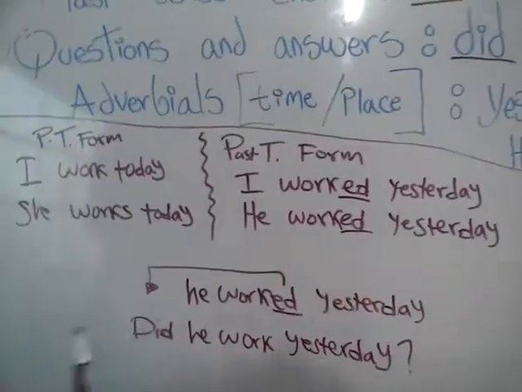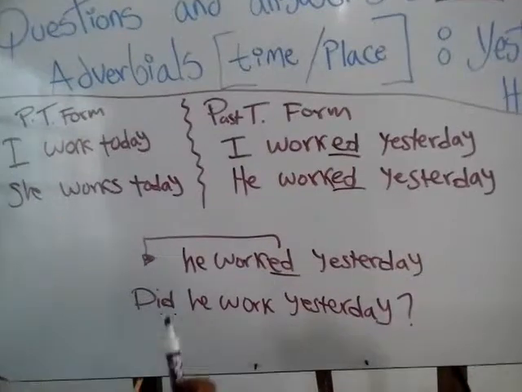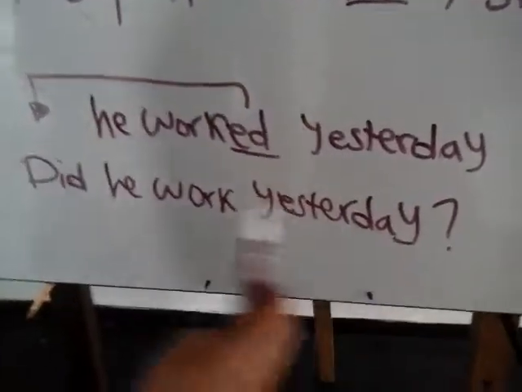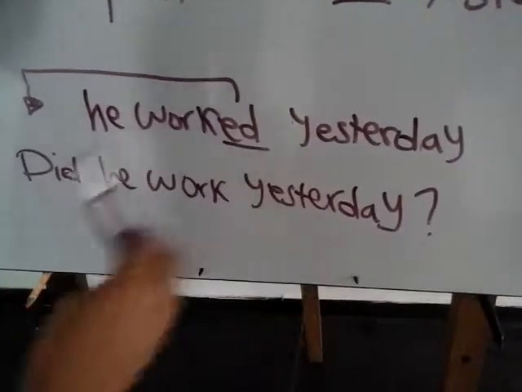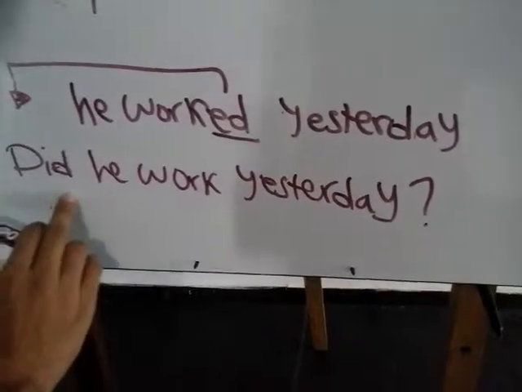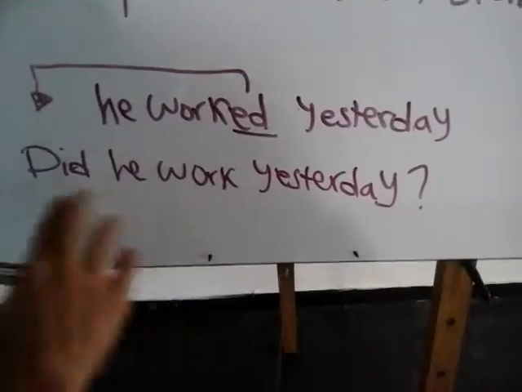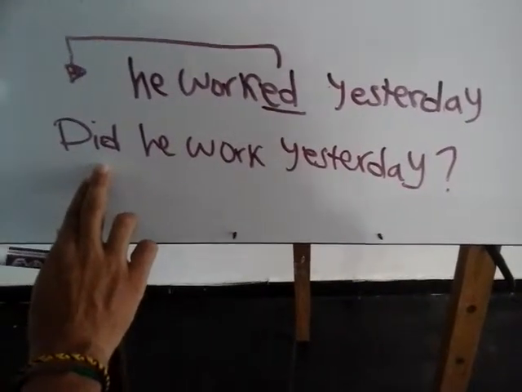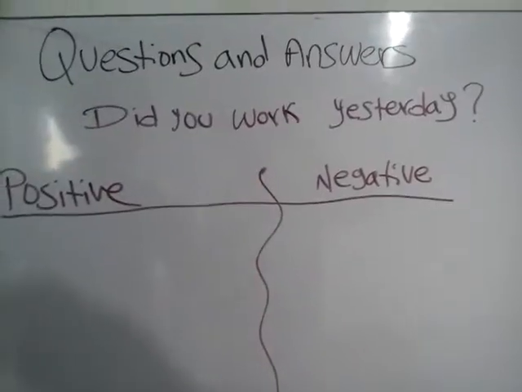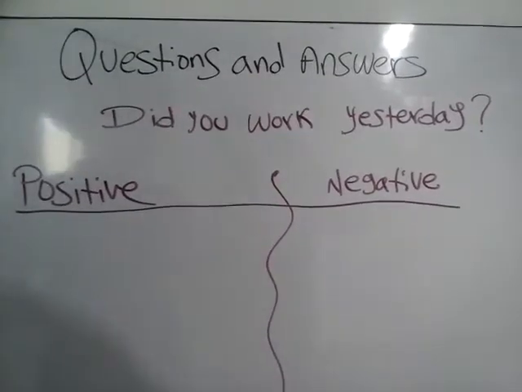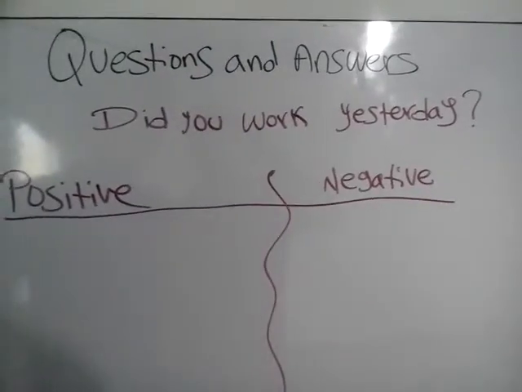yesterday? Okay. So this is the structure to make questions and to give answers. So did he work yesterday? This will be the question. We don't need ed in the past because this did replaces the ed. So this is already past, and this auxiliary verb is giving us the context of the whole sentence that we are talking about the past. Okay? So in the answer it will be like this: he worked yesterday.